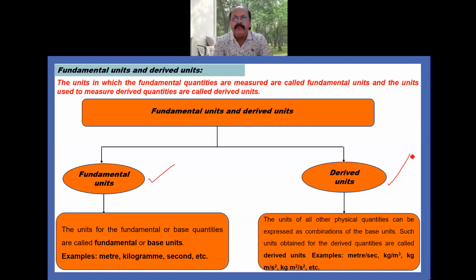For example, meter per second, kg per meter cube, kg per meter second square, kg meter square per second square. So many derived units are there that we can define here. So this is about fundamental units and derived units.